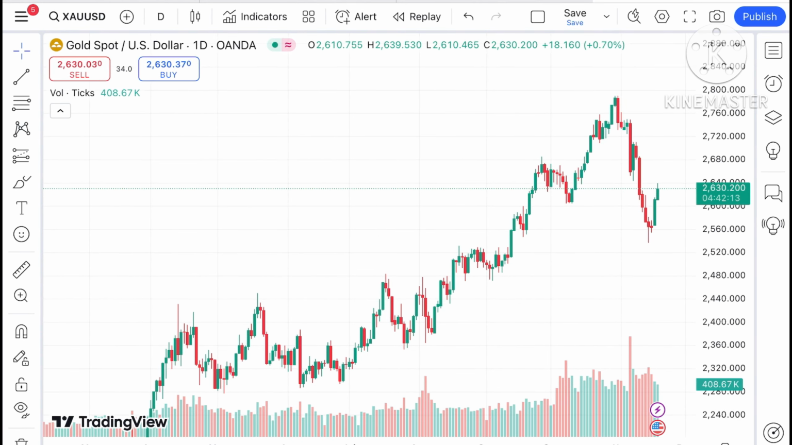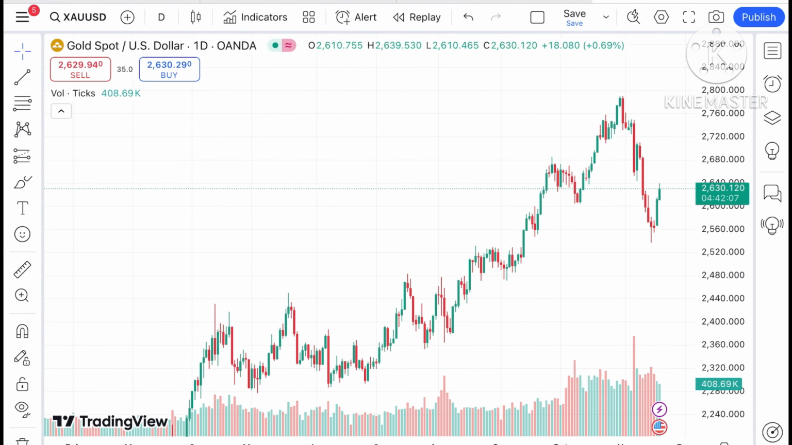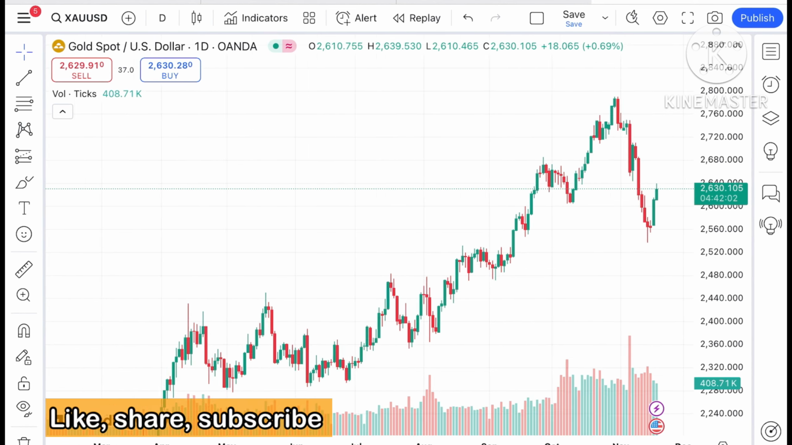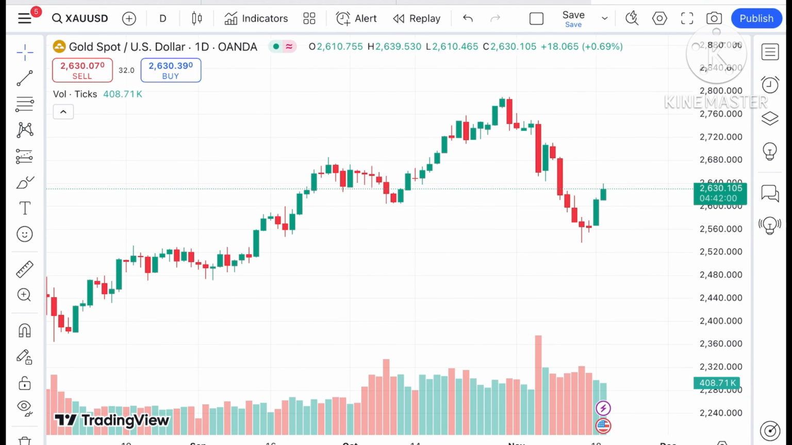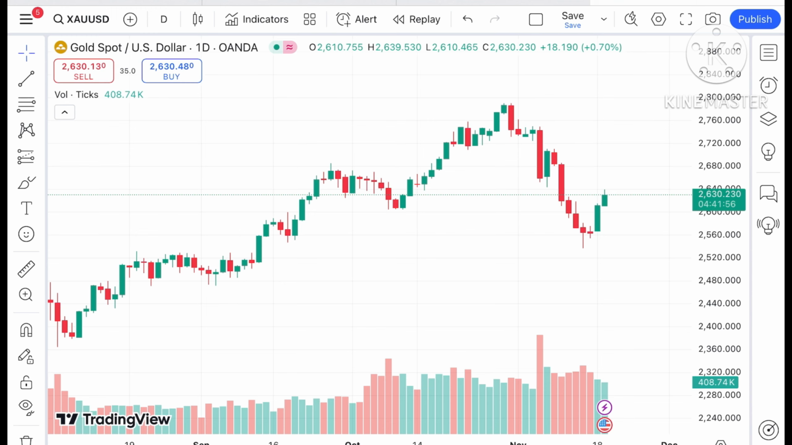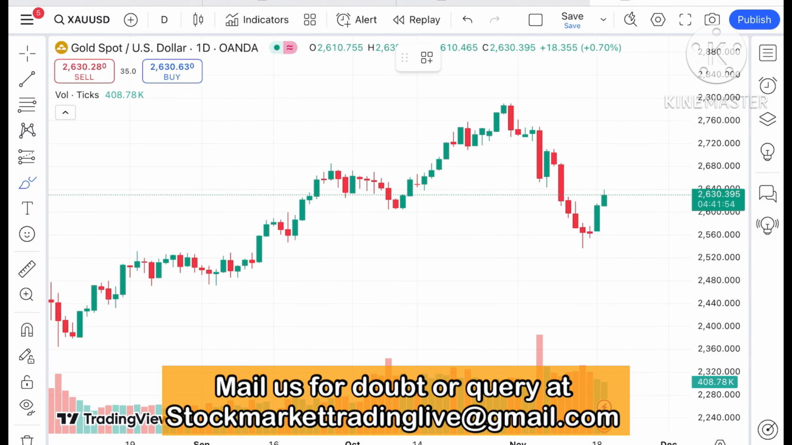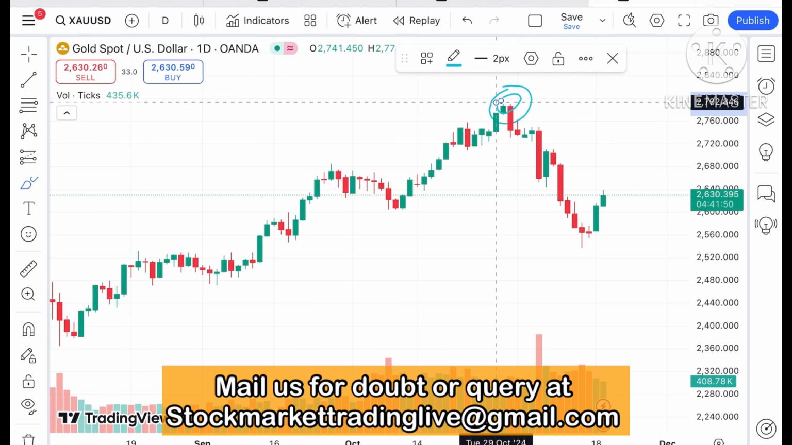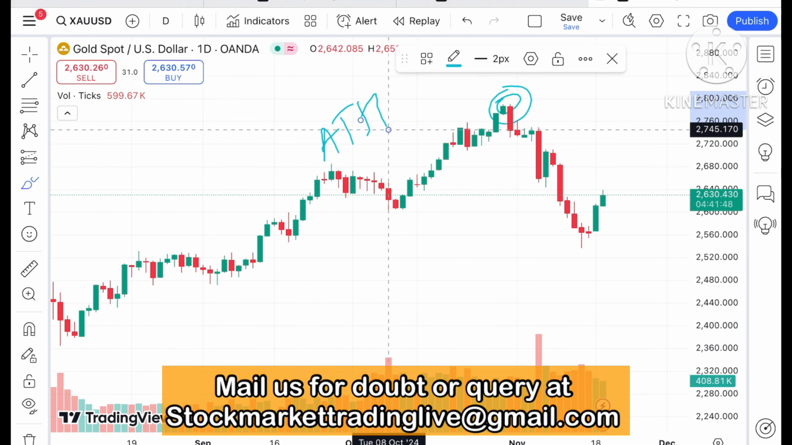So today in this video I'll explain how the price of gold has moved in the last 2 days and how the price of gold can move in the next 2 days. If you look at the chart of gold, gold is now trading at a level of $2630, and chances are very high it can go further upside, because we have seen a strong level after making a high at all-time high.